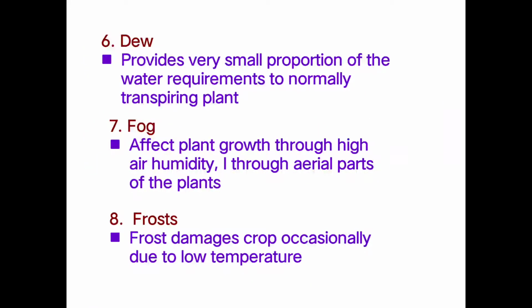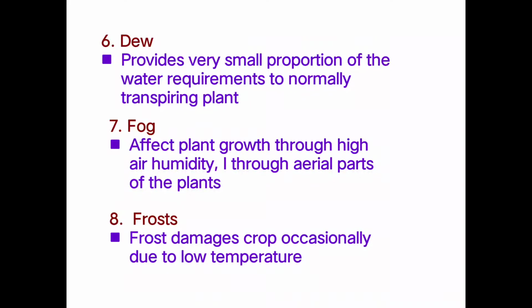Then the next important climatic parameter in the rainfed area is dew. So dew provides a very small proportion of the water requirement of normally transpiring plants. That means the presence of dew on the plant surfaces provides some amount of the water which is required in the process of transpiration for transpiring plants. Then the next one is fog.